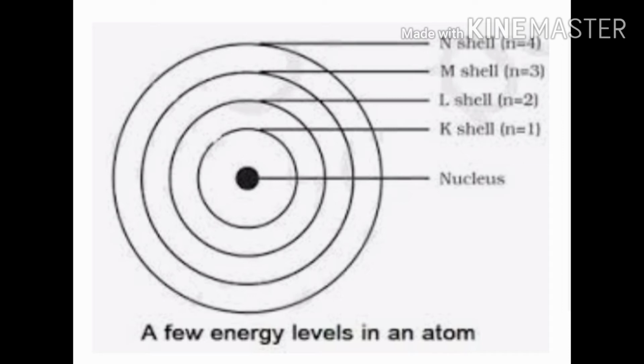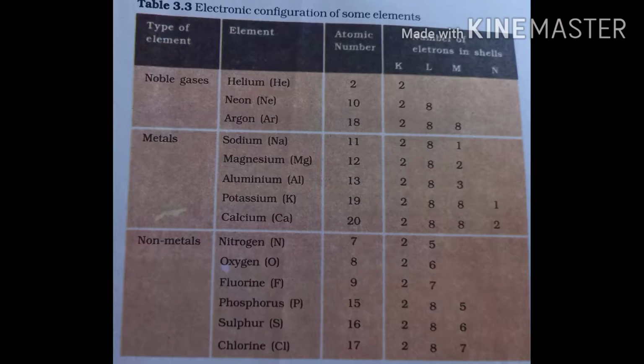So let us now see the electronic configuration of some metals, which will help us to understand the reaction between metals and non-metals. You can see this table 3.3. It is given in your book on page number 47. The types of elements: noble gases, metals and non-metals. We are going to discuss a few elements of these types and see their electronic configuration. Let us start with the noble gases.